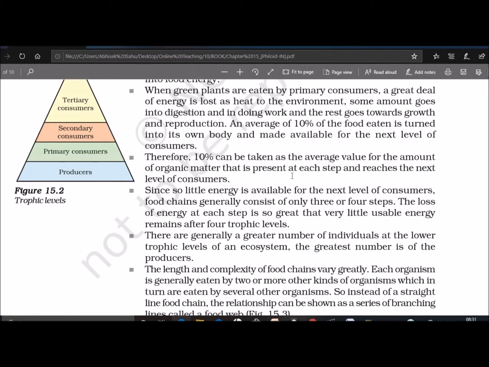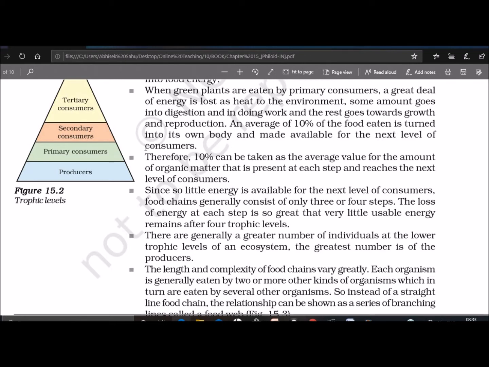Since the loss of energy at each level is great, very little usable energy is left for the last level. Hence, the food chain does not have more than 3 to 4 levels. It is for the same reason that the number of predators in an ecosystem is much less than the number of prey species. So there is a gradual decrease in the amount of energy transferred from one trophic level to the next trophic level in a food chain.